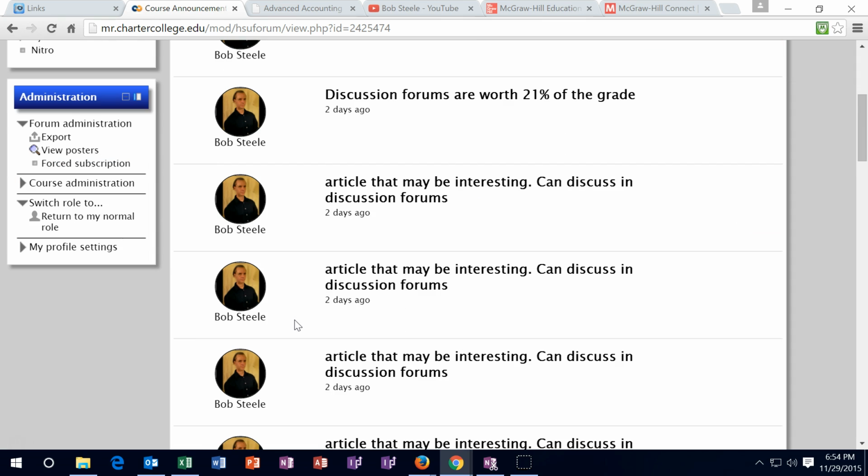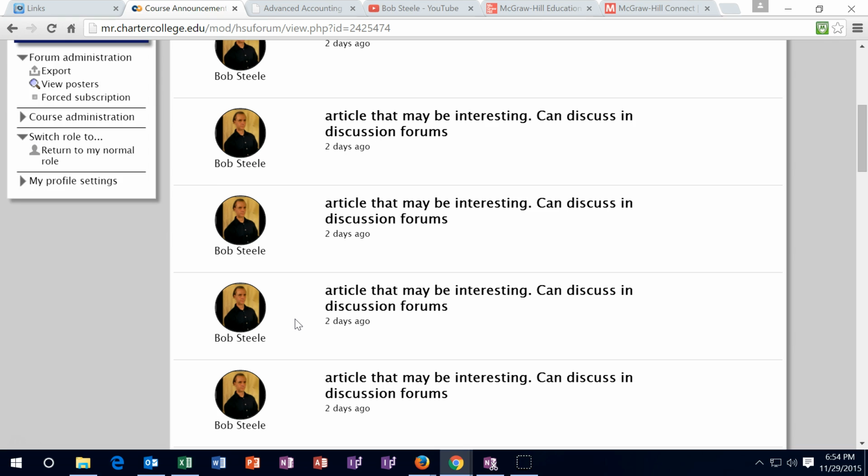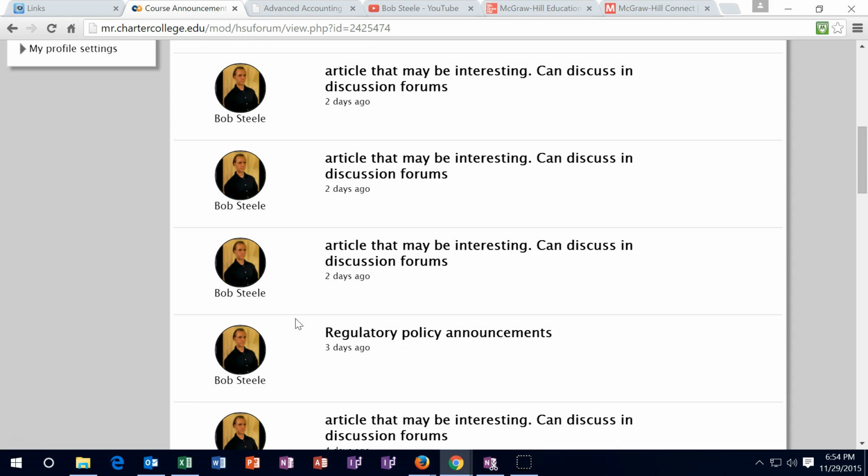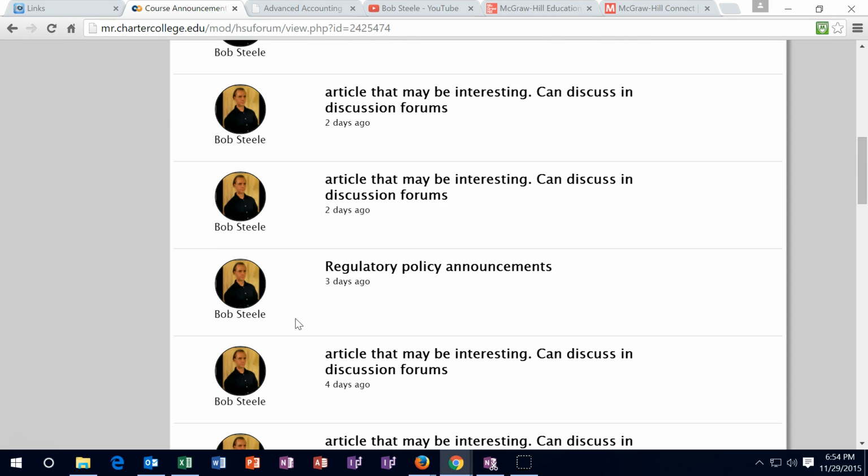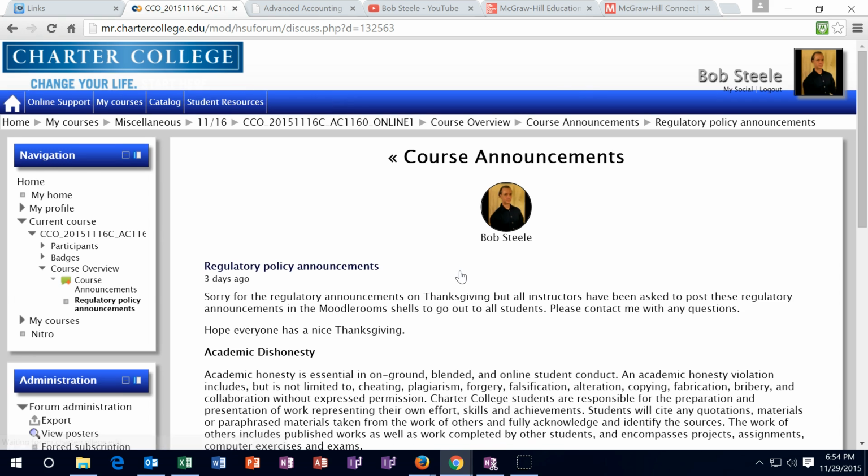We got some article announcements. You're not required to read the articles, but if they're interesting, then you can read them and discuss them in any discussion forum post, and that could give you some discussion forum topics to go into there. We have the regulatory policy announcements.